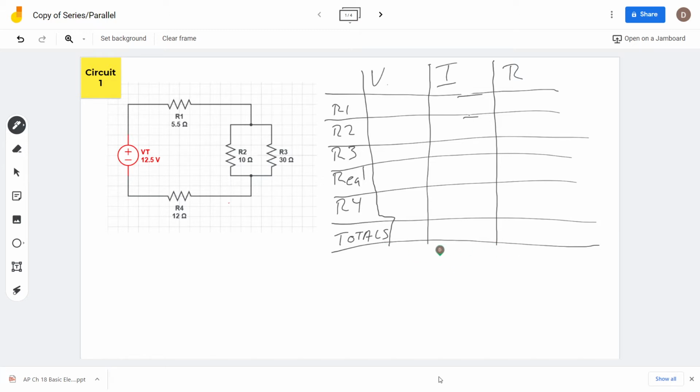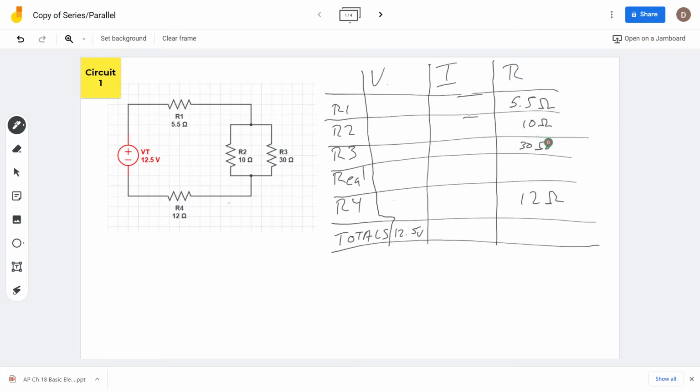So just what I know: the total voltage is 12.5 volts. I know that resistor 4, since it's in series, is going to be 12 ohms. I know that resistor 1 is 5.5 ohms. I know that resistor 2 is 10 ohms. And I know that resistor 3 is 30 ohms. So this is my given information.